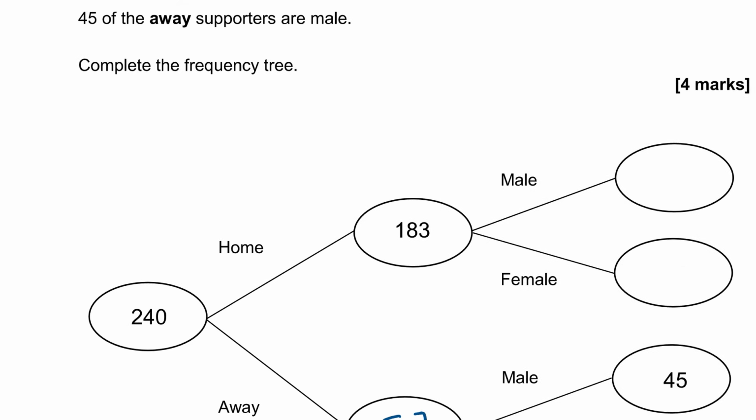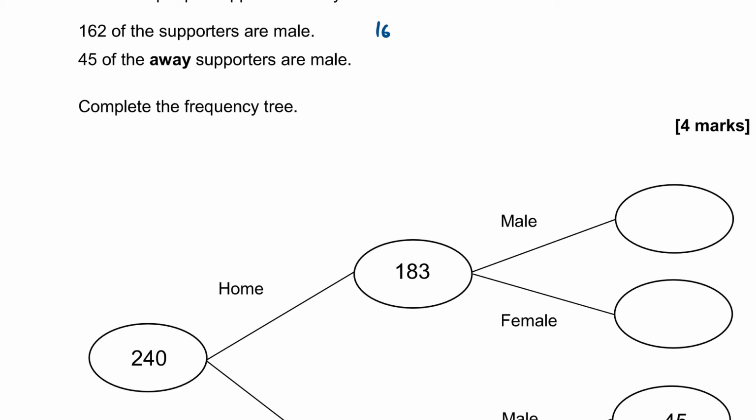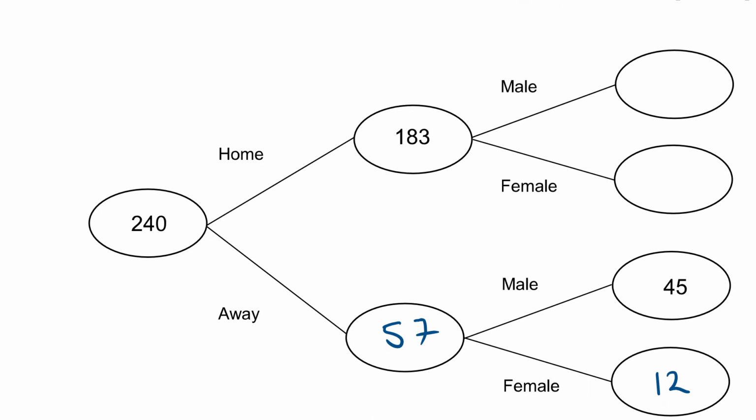So what is 162 subtract 45? That is 117. So that means that I must have 117 male home fans. Now I know that I've got 183 home fans, of which 117 are male. So if I take 183 and I subtract 117, it leaves me with 66. So that means I've got 66 home female fans. That's it, my table's complete.